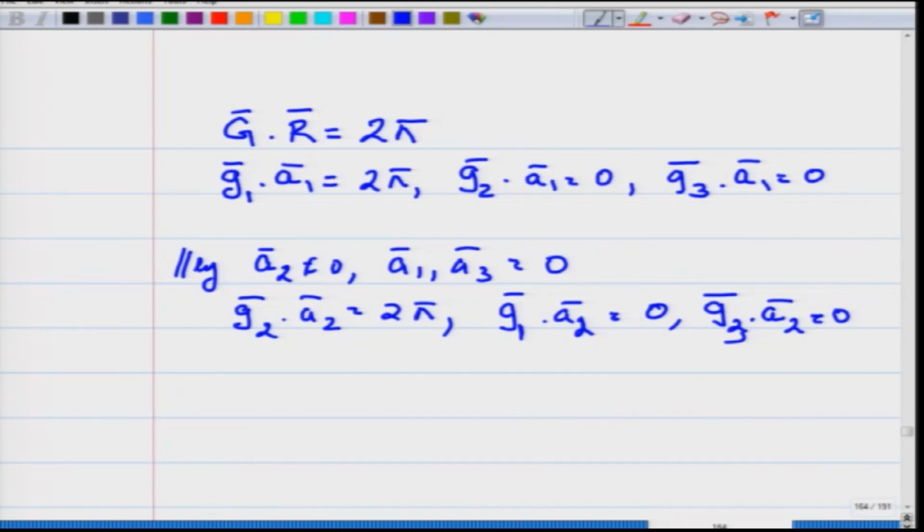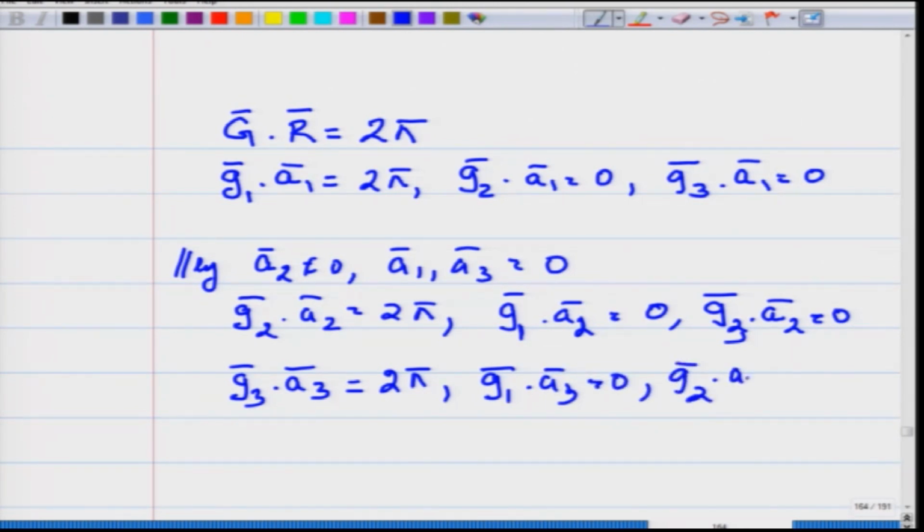Similarly, G2 is having some component along A2, but G1 and G3 are perpendicular to A2. Okay, and you can write down the same thing: G3 dot A3 is equal to 2 pi and G1 dot A3 should be equal to 0 and G2 dot A3 should be equal to 0.